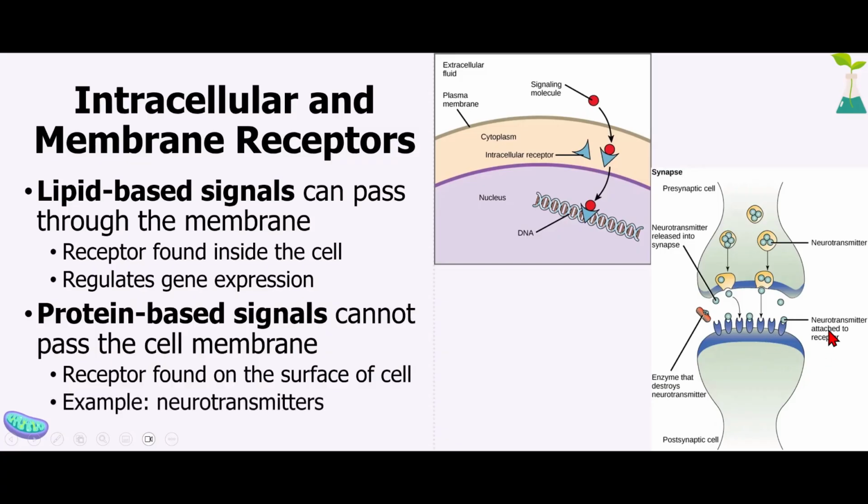One example of this is neurotransmitters. These are molecules that neurons use to communicate with each other. These neurotransmitters are protein based, and so they'll be released, and then the receptor is right on the surface of the receiving cell.